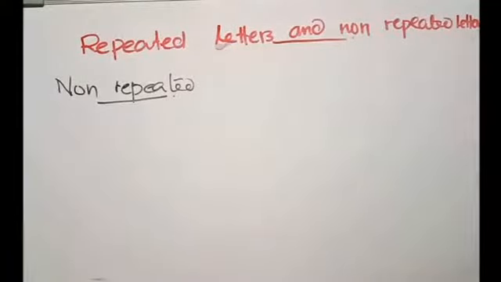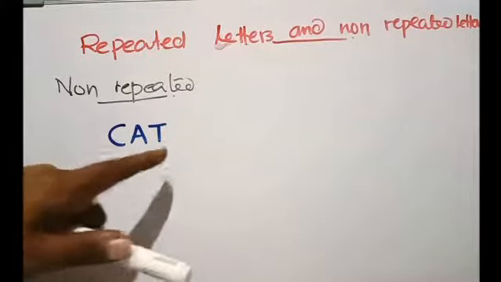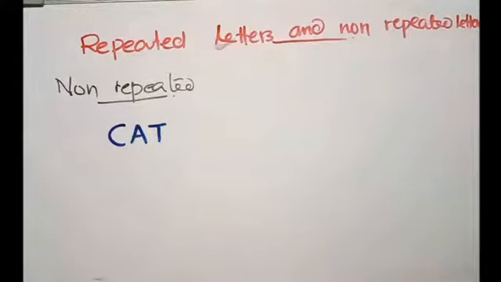Actually this is basic permutation. The base of the whole permutation is this one. Suppose you have a word CAT. It has three alphabets, and you can see no alphabet is repeating. That means alphabets are not repeating. That is what is meant by non-repeated letters.